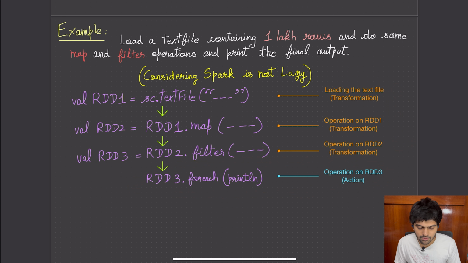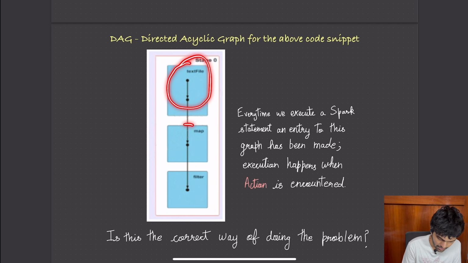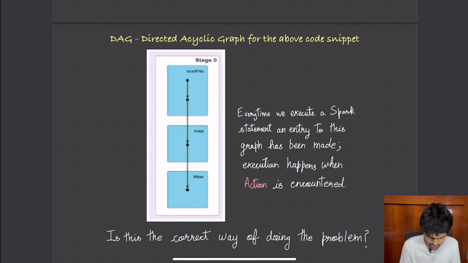What will really happen then? A DAG is getting created. DAG stands for Directed Acyclic Graph. Here, all the different operations that we are going to perform, all the transformations, take their positions. Nothing is going to happen. Is this the correct way to do it? No. There is a better way to run this code.